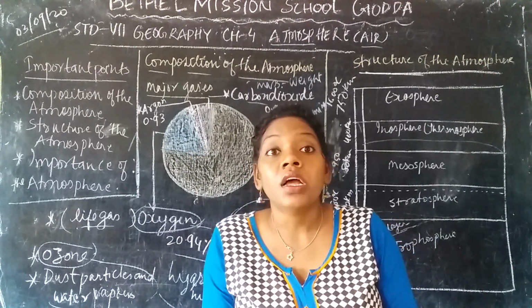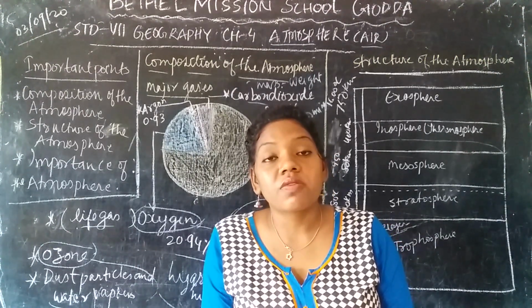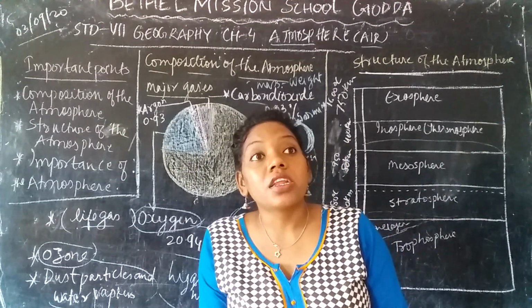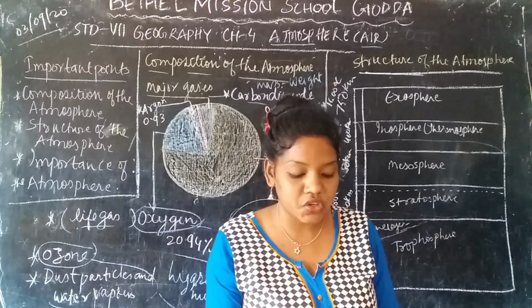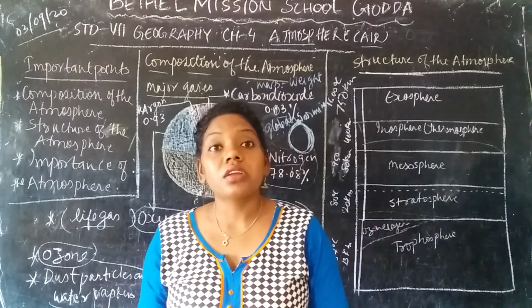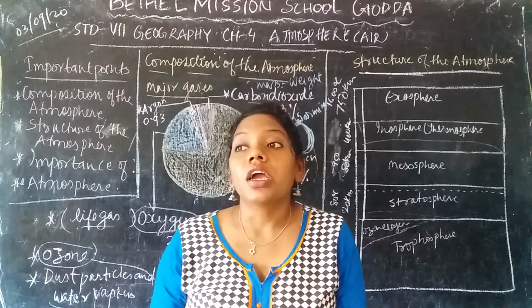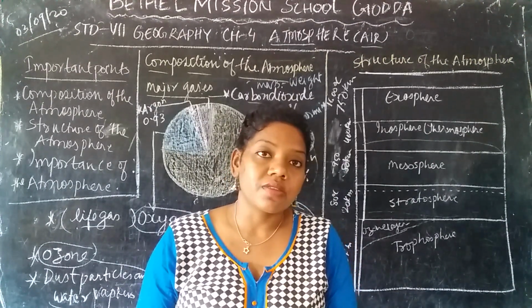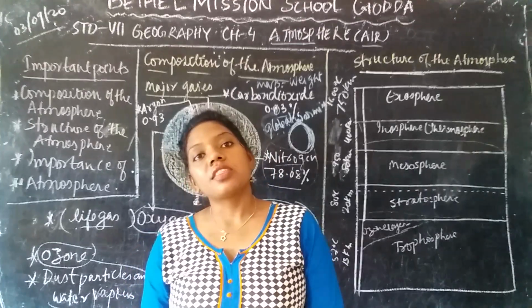It provides us rain and weather conditions, and it protects us from other space things which come toward the earth's atmosphere. These are the importance of the atmosphere.